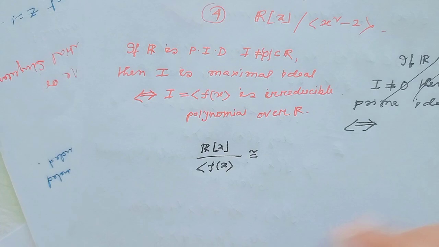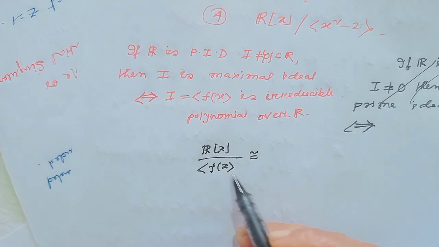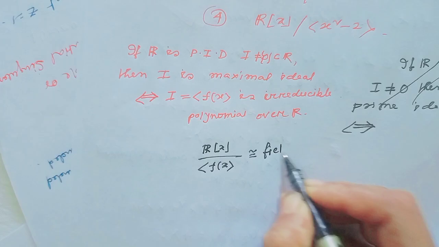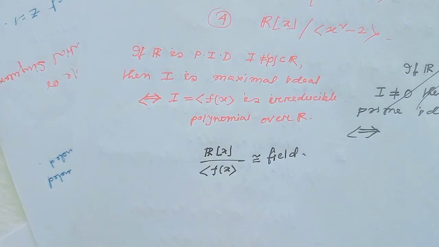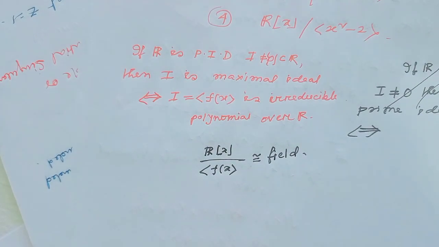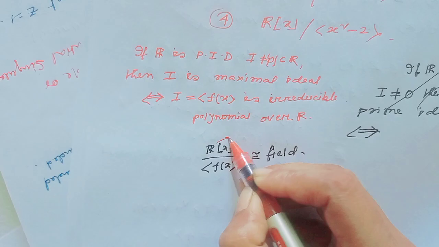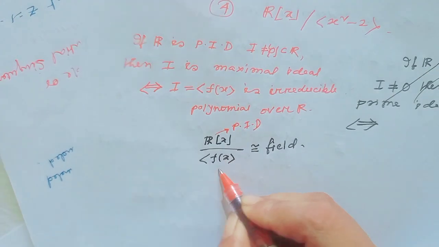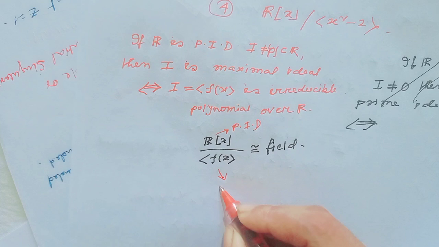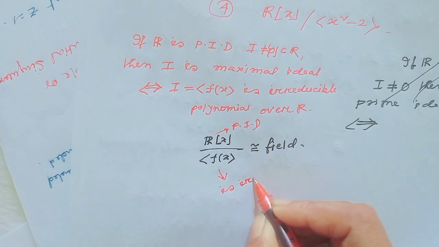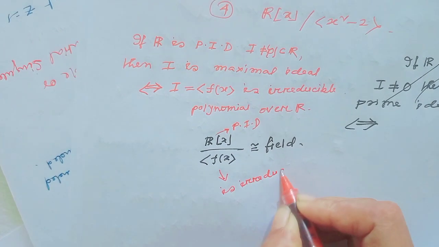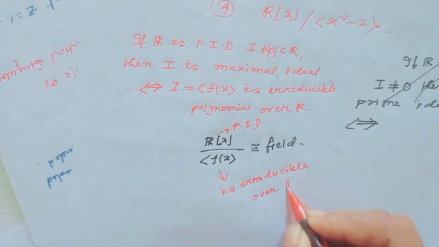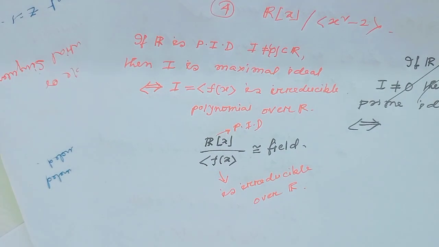Then we can tell R[x] modulo the ideal generated by f(x) is isomorphic to a field. Here this R[x] is a PID and f(x) is an irreducible polynomial over R.